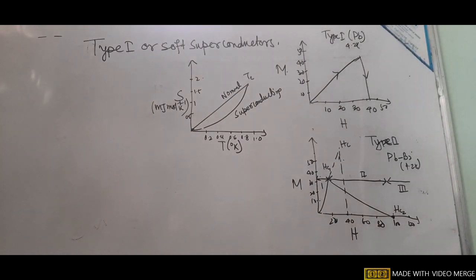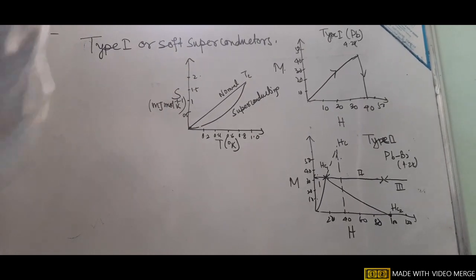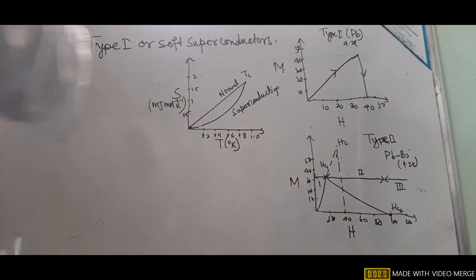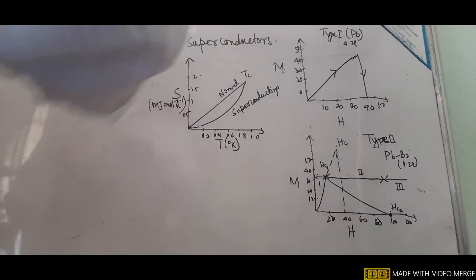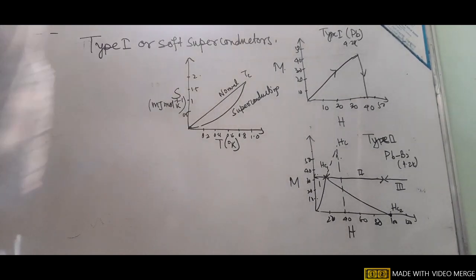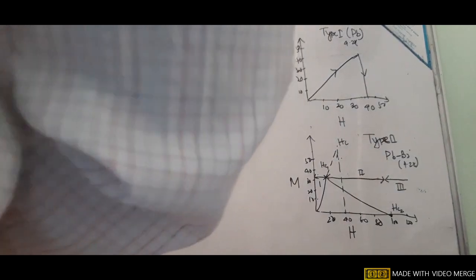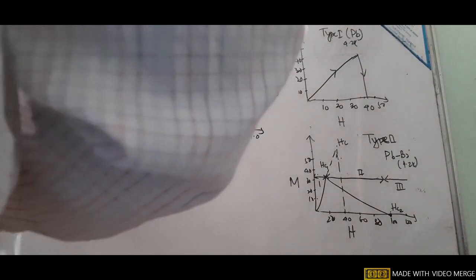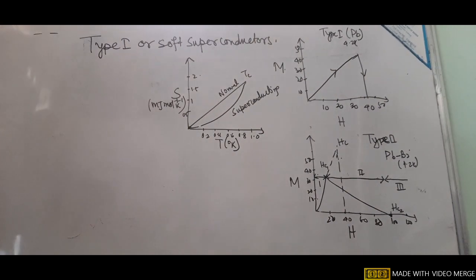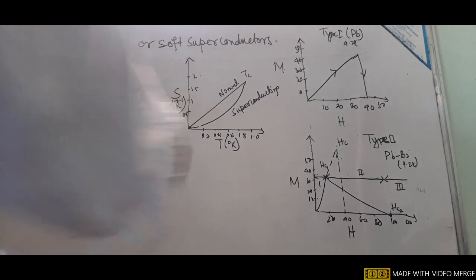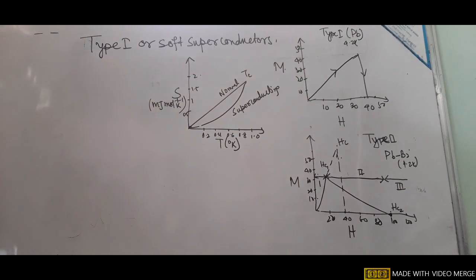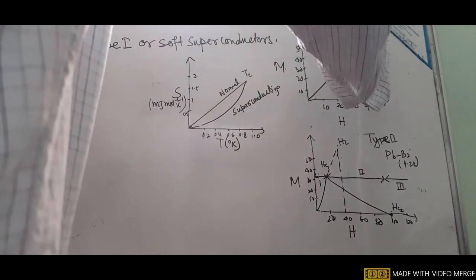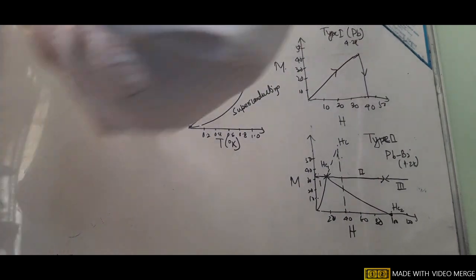Depending on the behavior in the external magnetic field, superconductors are divided into two categories: type 1, the soft superconductor, and type 2, the hard superconductor. Here I will talk about type 1 and type 2. Firstly, we will discuss the type 1 superconductor. To understand it, we have taken lead, whose critical temperature is 4.2 Kelvin.